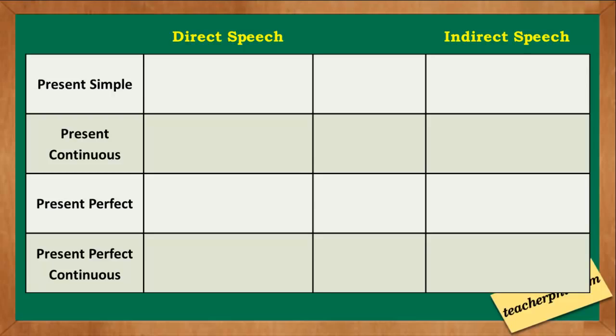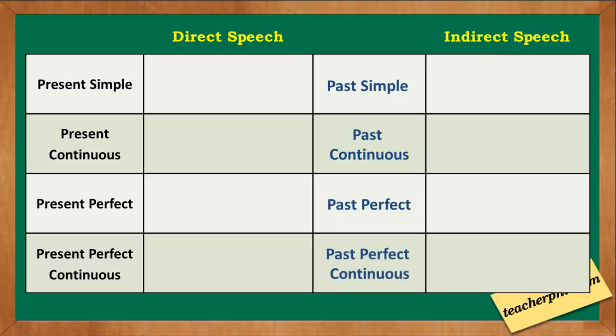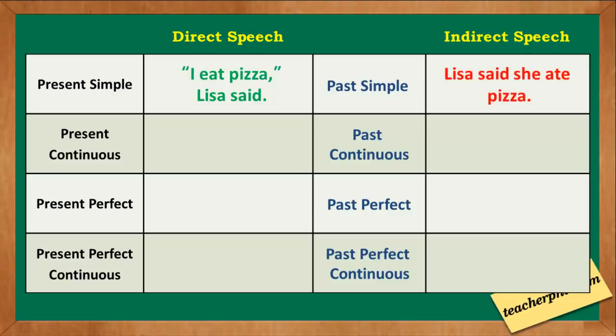Direct speech in present simple turns into past simple when changed into indirect speech. Present continuous becomes past continuous. Present perfect becomes past perfect. And present perfect continuous becomes past perfect continuous. Examples: I eat pizza, Lisa said. I eat pizza is present simple, but with indirect speech it becomes Lisa said she ate pizza, a past simple.